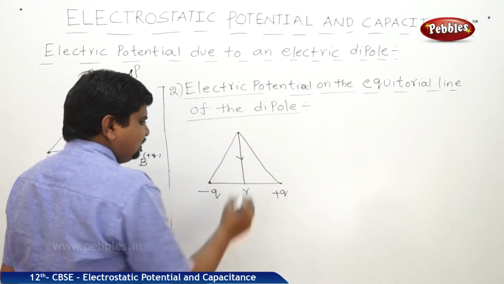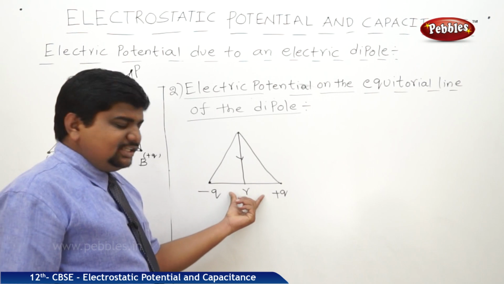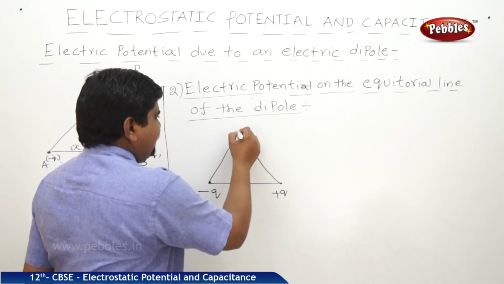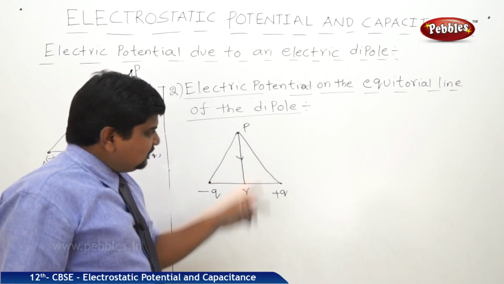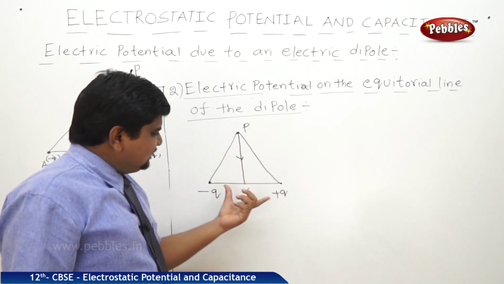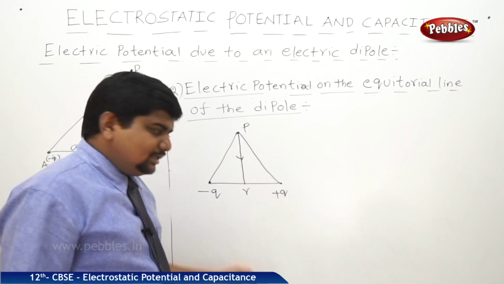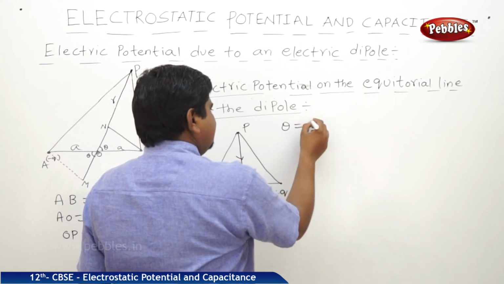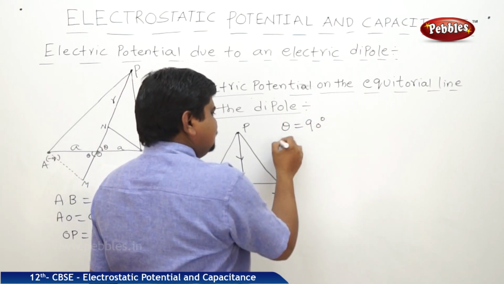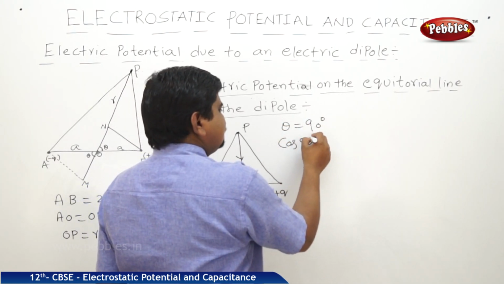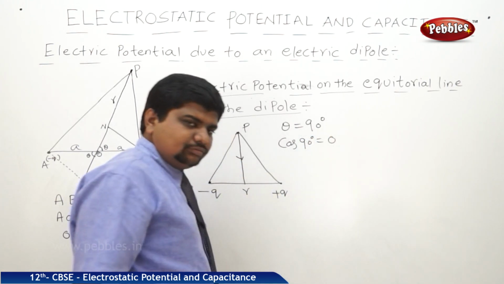Now, this is the perpendicular bisector of the line joining the two charges, from a point P. This point is making an angle of 90 degrees with respect to the dipole axis. In this case, theta is equal to 90 degrees. Therefore, cos 90 is equal to 0.